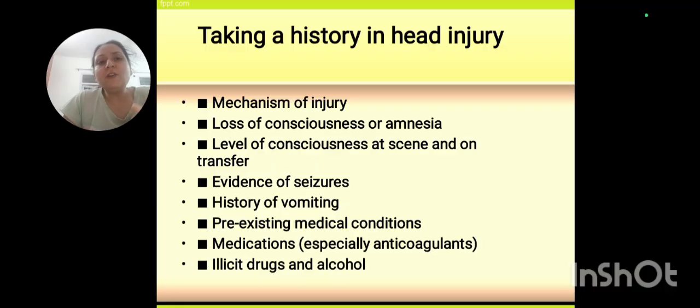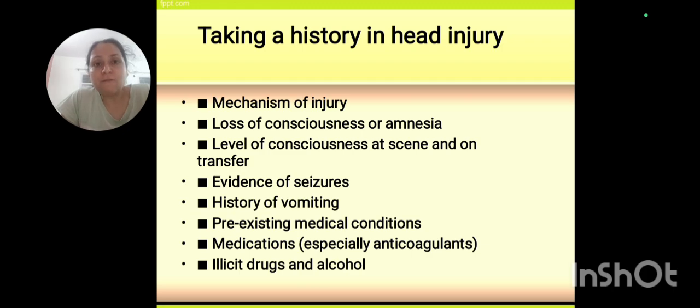So what all we take into history taking is what kind of an injury he is having, that is the mechanism of injury, how this occurred. It was a road traffic accident, whether it was a blow on the head, or whether it was a penetrating injury, or what kind of an injury it was. Okay?